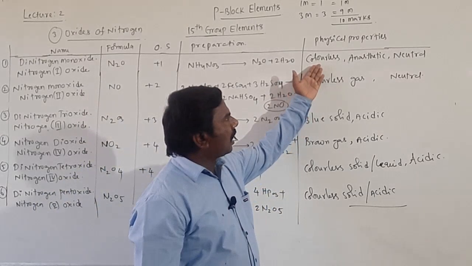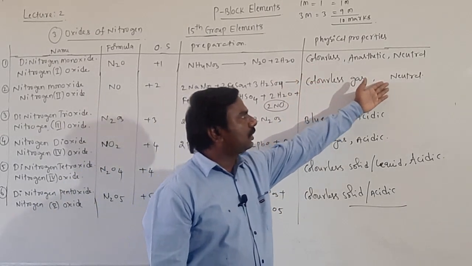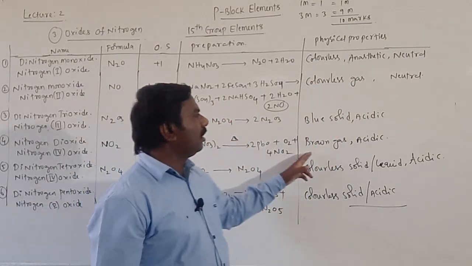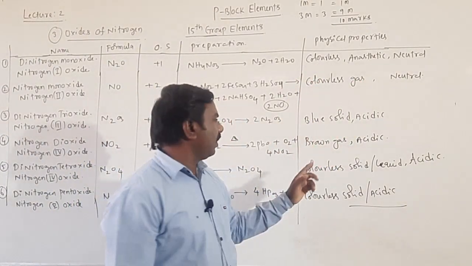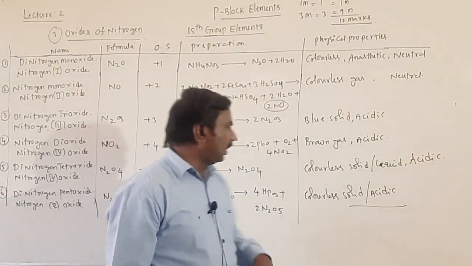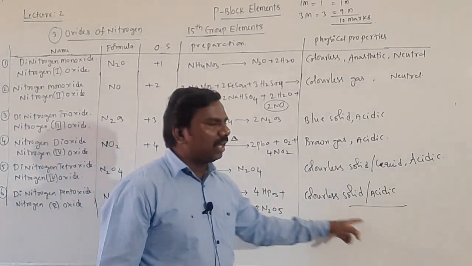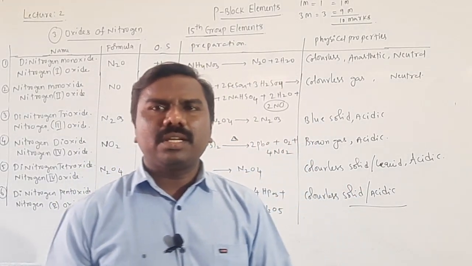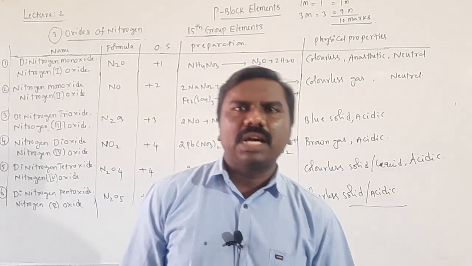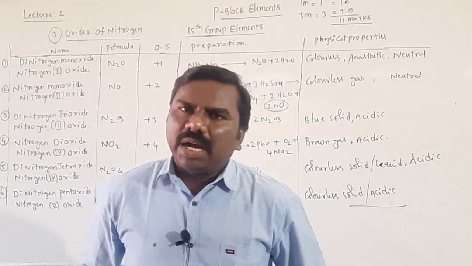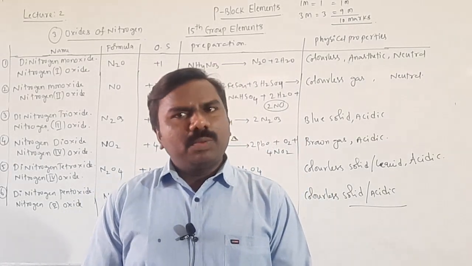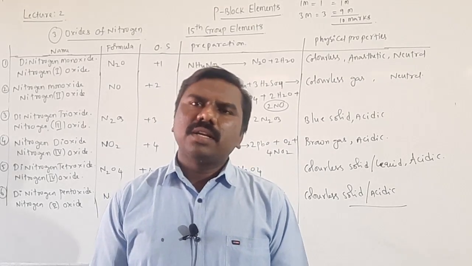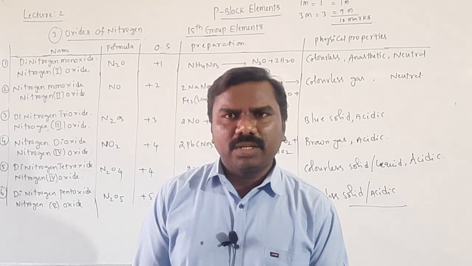Next, colorless gas, neutral oxide, blue color solid, this is N2O3, brown colored gas, NO2. Next, colorless solid, that is N2O4, and colorless solid, which is acidic. Acidic nature, basic nature and neutral nature of these oxides are decided by which one? Reaction with water and their structures. The structures not given in your syllabus, they deleted. Okay, right.